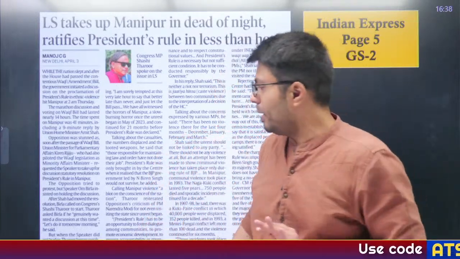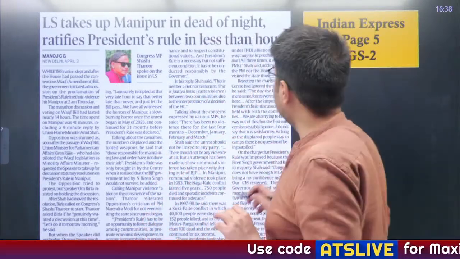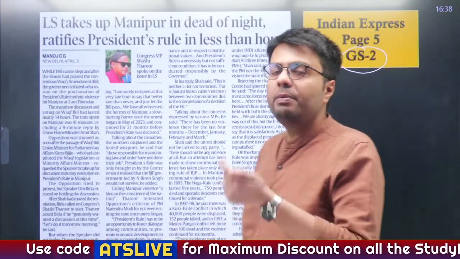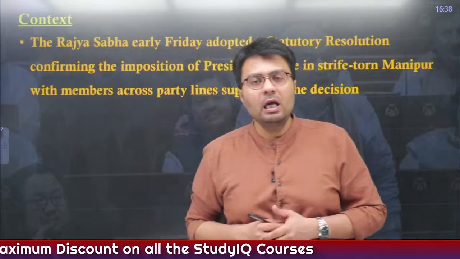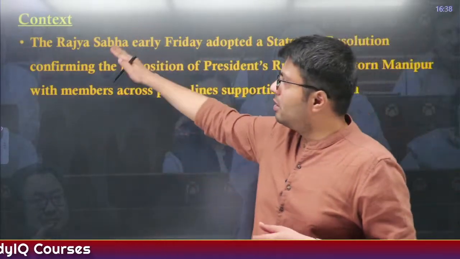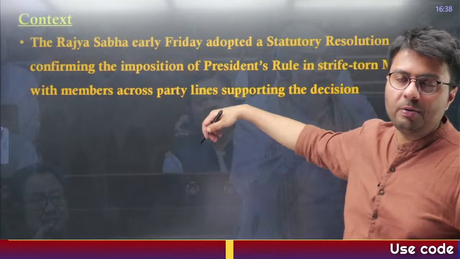I'll tell you today. This is a very important discussion because it deals with a very core aspect of polity, that is how you impose President's Rule, which is a part of Article 356 of the Constitution. The context of this discussion is that Lok Sabha has approved this. Now, the Rajya Sabha is discussing whether to approve the President's Rule or not.